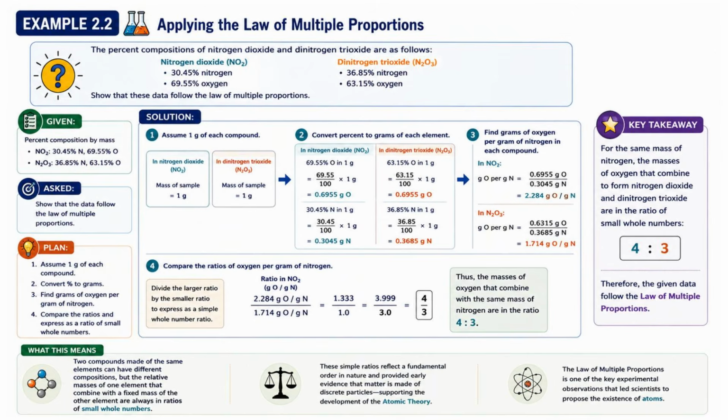So this example reinforces 3 important ideas. First, different compounds can be formed from the same elements. Second, the relative masses of the elements always combine in simple whole number ratios. And finally, these experimental observations became one of the strongest pieces of evidence supporting the atomic theory. So far, we've discussed 3 experimental laws that convince scientists that matter behaves in a very orderly and predictable way. But those laws naturally lead to an important question: what is matter actually made of?